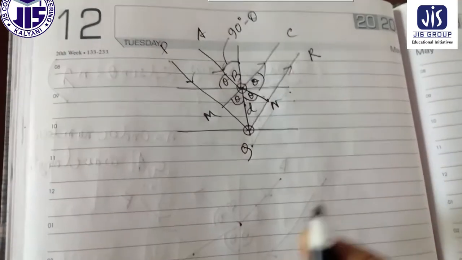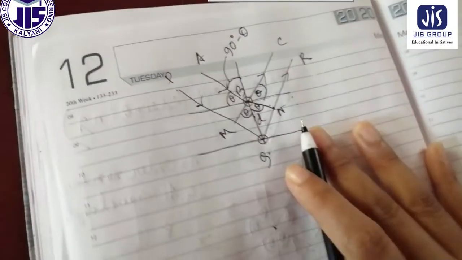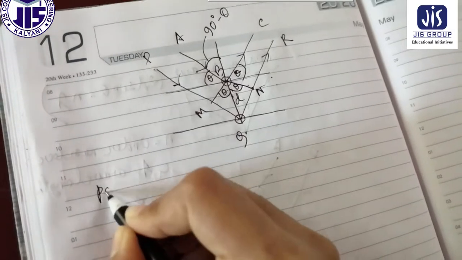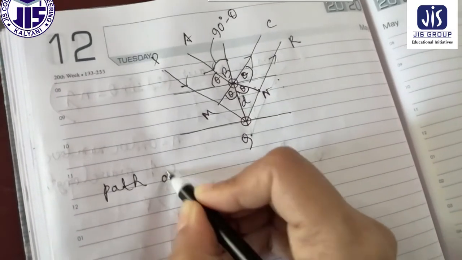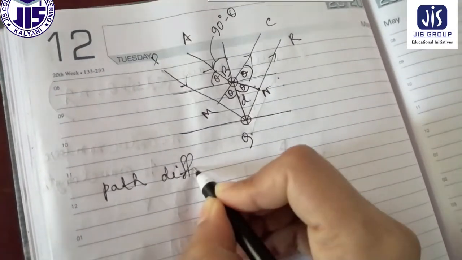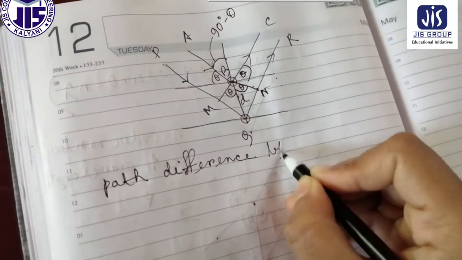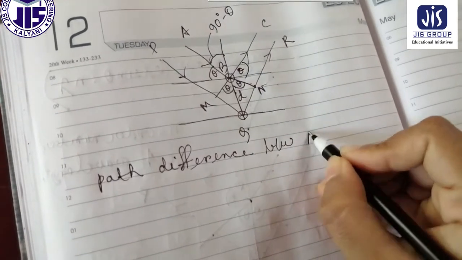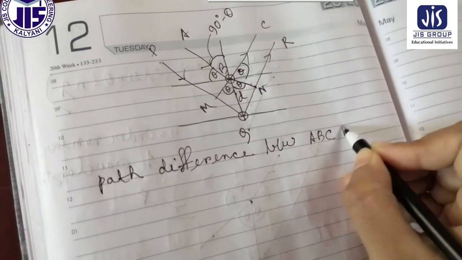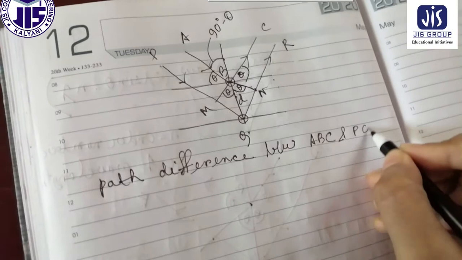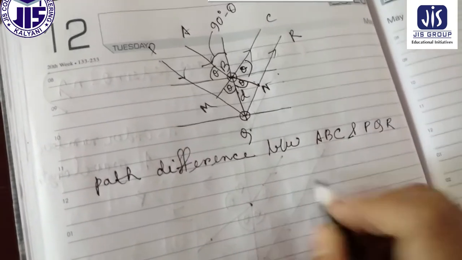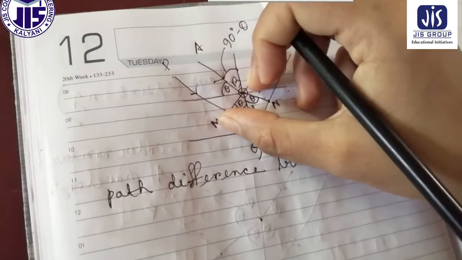Now if I ask you what is the path difference between ABC and PQR, then what you have to say? Now let me explain.